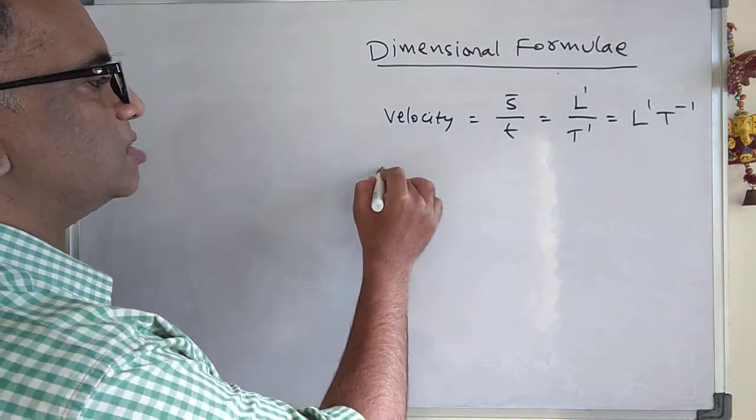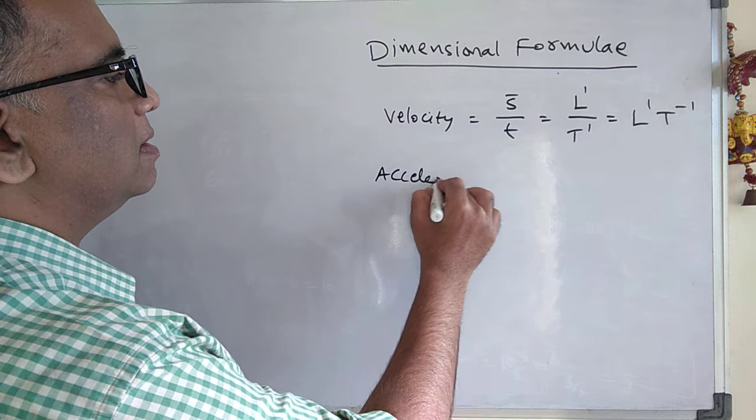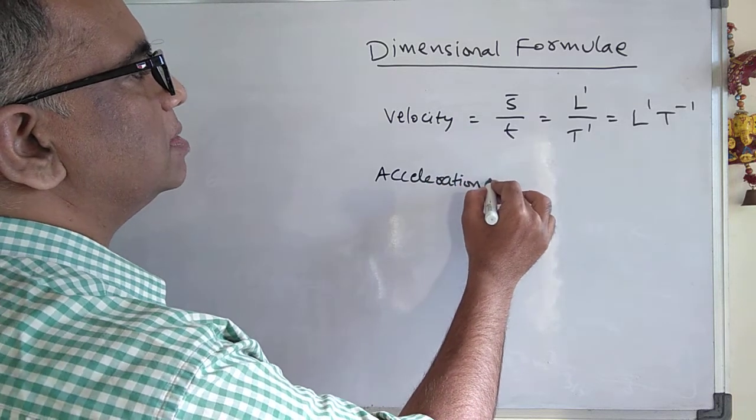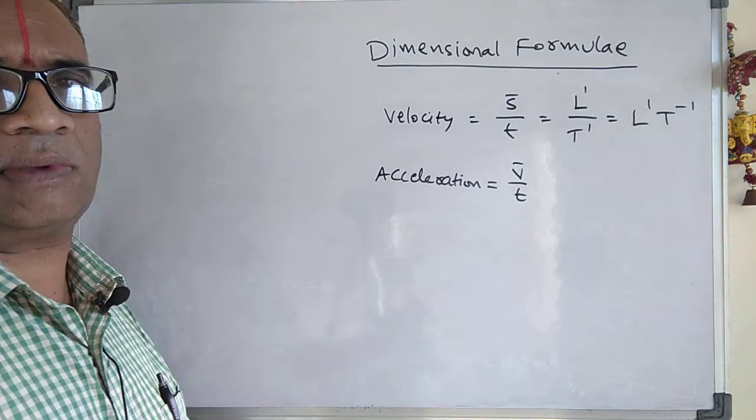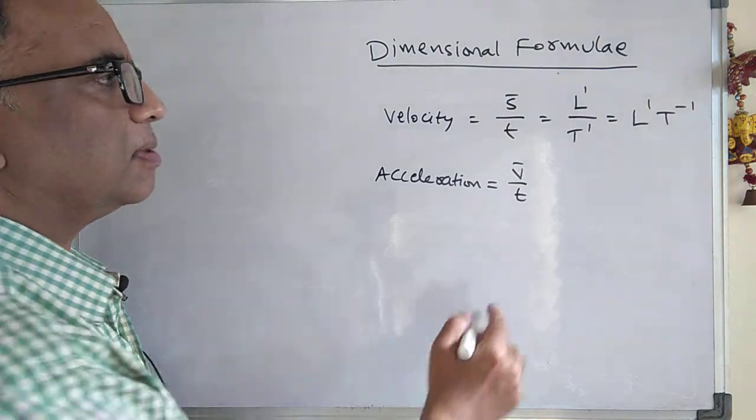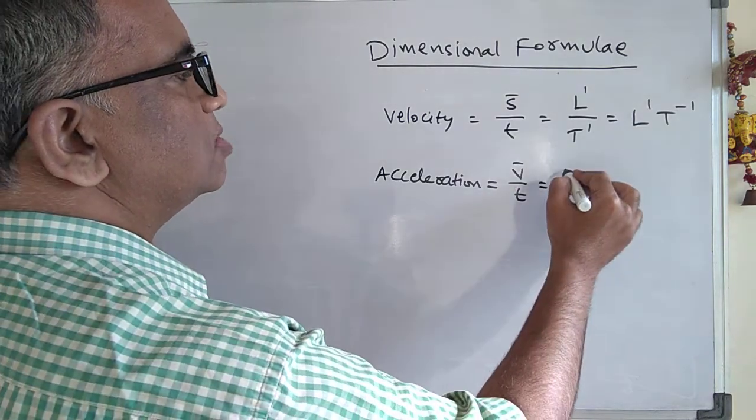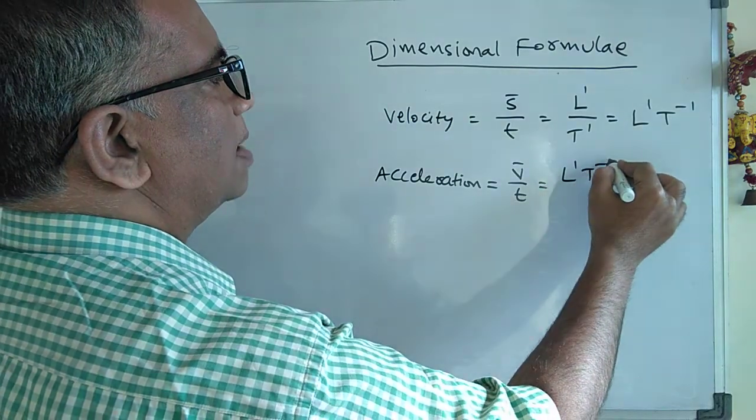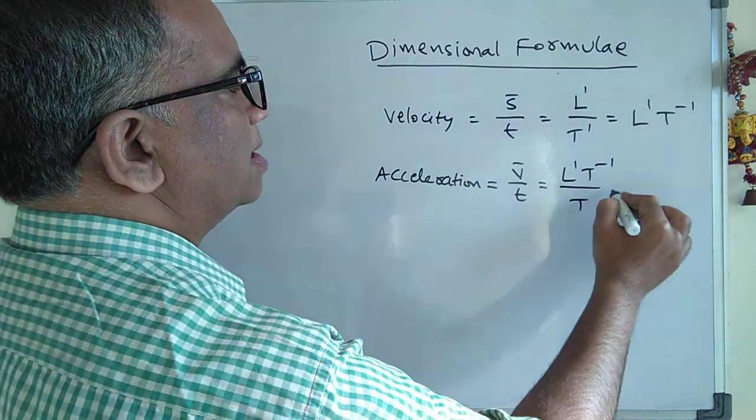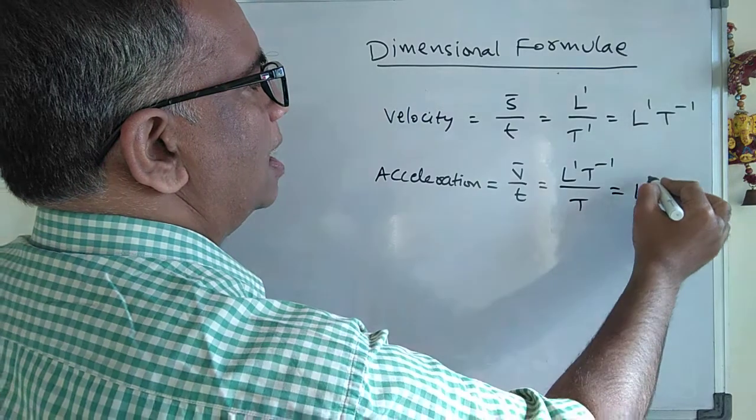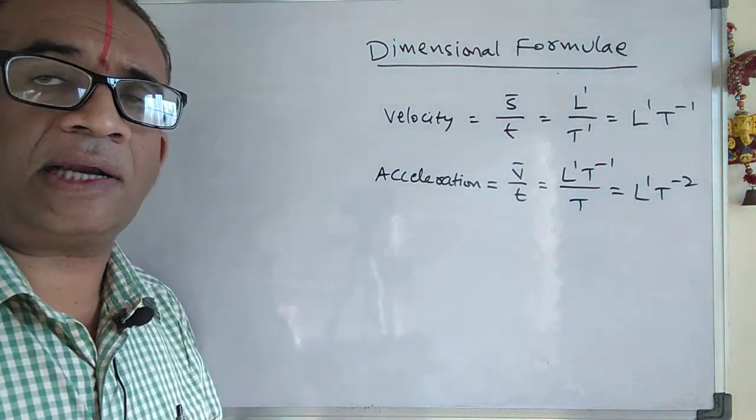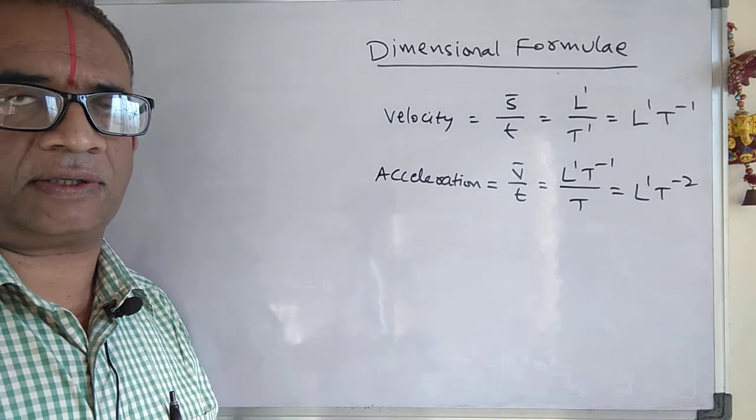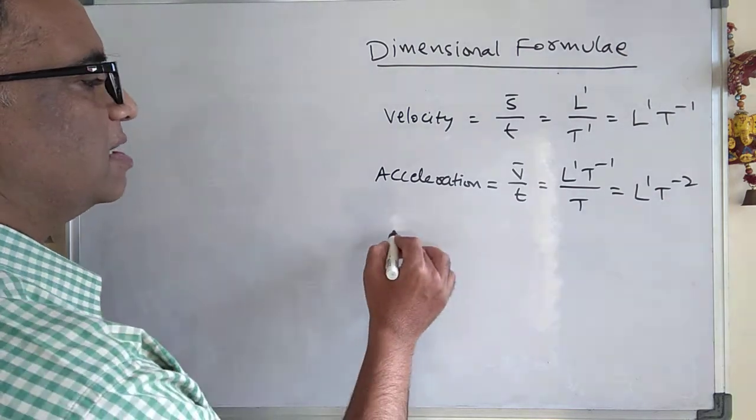For example, let us take acceleration. Acceleration is the velocity divided by time, or the change in velocity divided by time, either one, no problem. Velocity itself is L to the power of 1, T to the power of minus 1. Dividing by another T, what you get is L to the power of 1, T to the power of minus 2. That is the dimensional formula of acceleration. Let us take the force here.